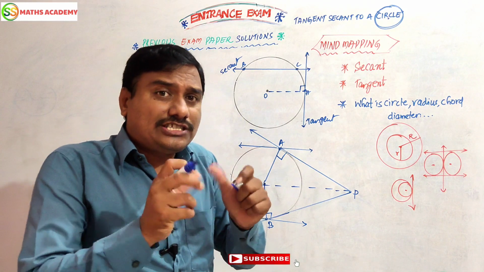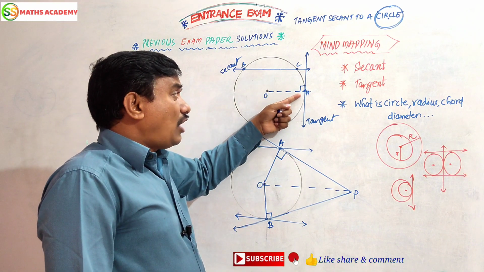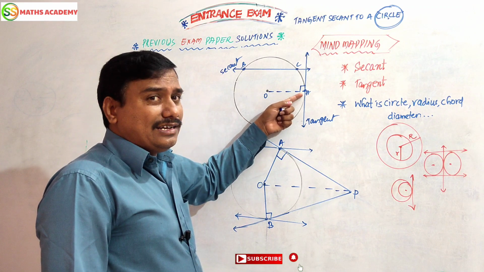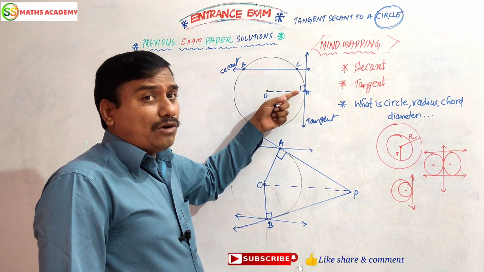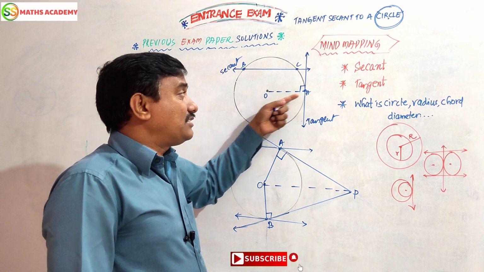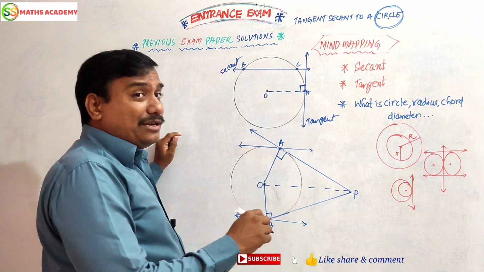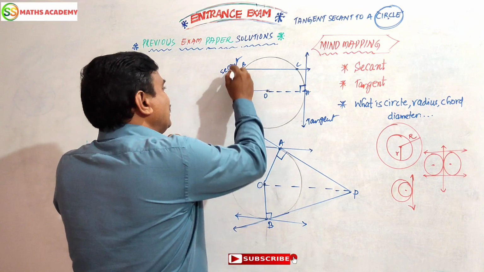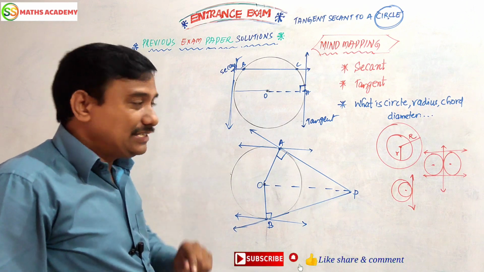Now some features about secant and tangent. A tangent drawn at the end point of the radius of the circle is perpendicular to the radius. The tangents drawn at the end points of a diameter of the circle are parallel to each other.